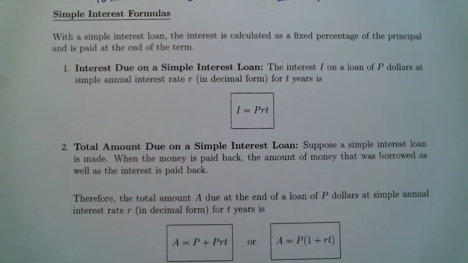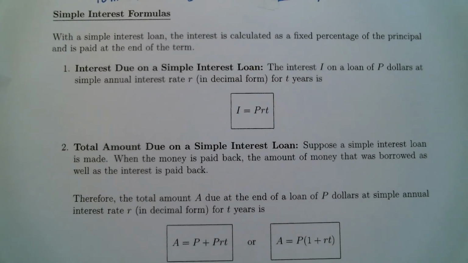These are the formulas associated with simple interest. So let's go ahead and read about it. It says, with a simple interest loan, the interest is calculated as a fixed percentage of the principal and is paid at the end of the term, which is time. So number one, the first formula tells you how to calculate the interest. If you went out and made a simple interest loan, this formula is going to tell you how to calculate the interest on that loan.